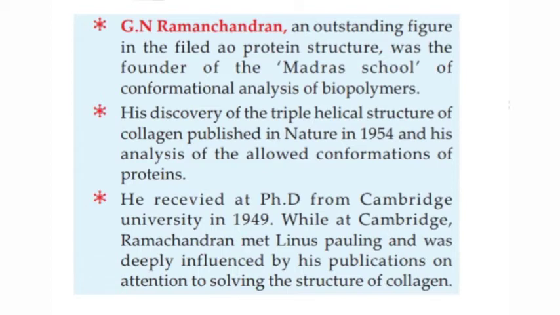He received a PhD from Cambridge University in 1949. While at Cambridge, Ramachandran met Linus Pauling and was deeply influenced by his publications and attention to solving the structure of collagen protein.